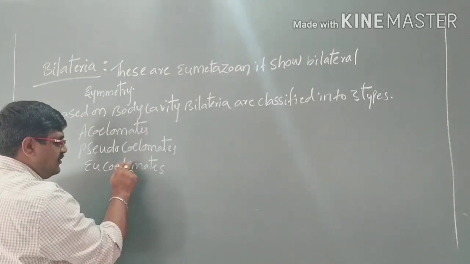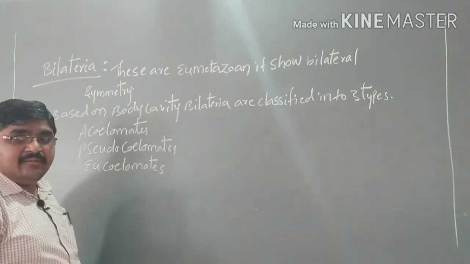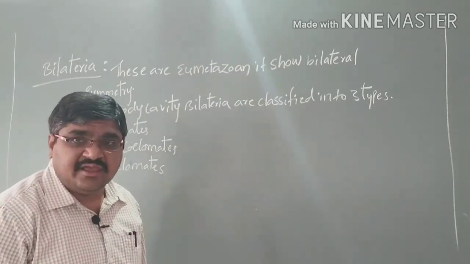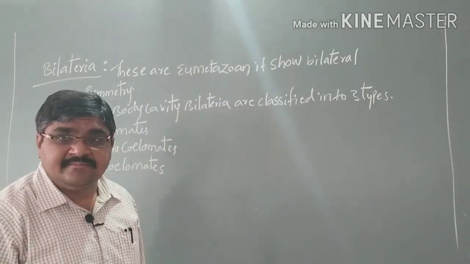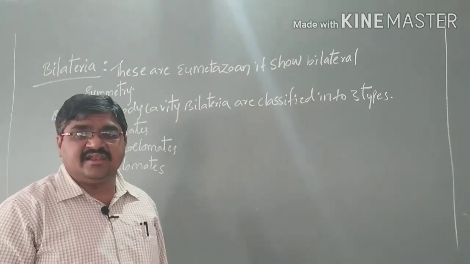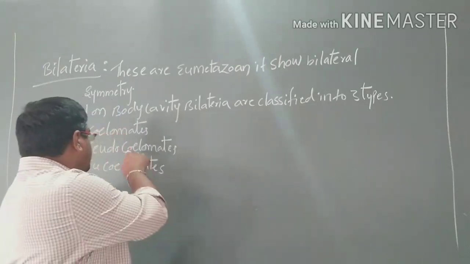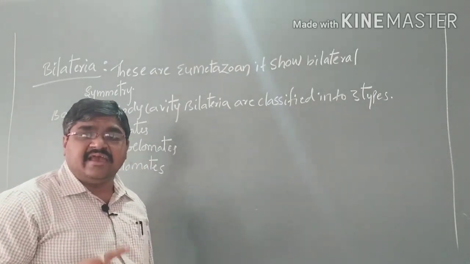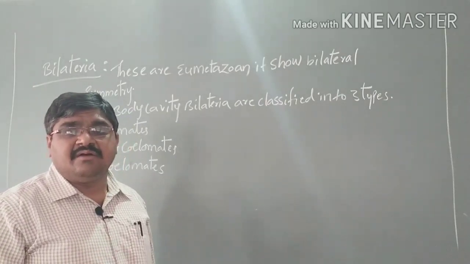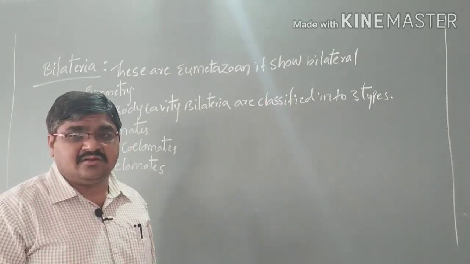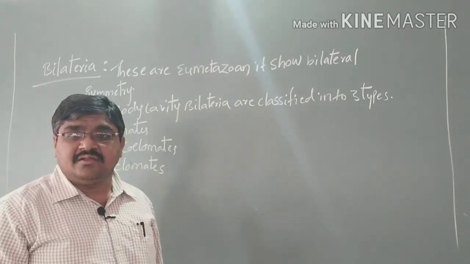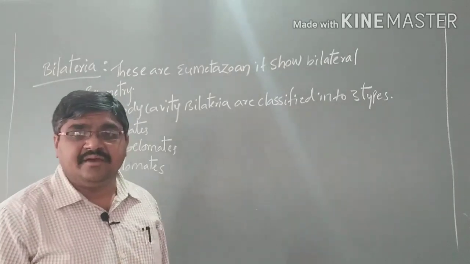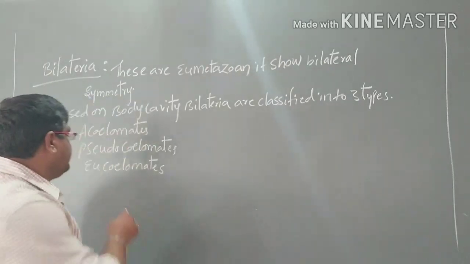Based on the presence of the body cavity between the body wall and alimentary canal: where the body cavity is absent, we call them acoelomates. Pseudocoelomate means it looks like a cavity, but it is not lined by mesodermal epithelium, so we call them pseudocoelomates.